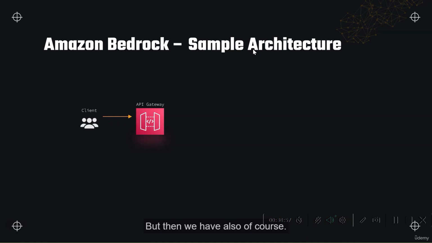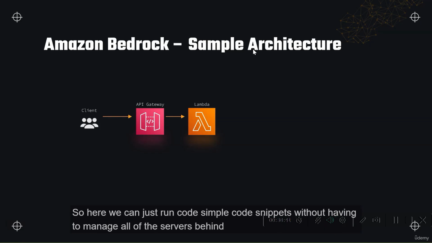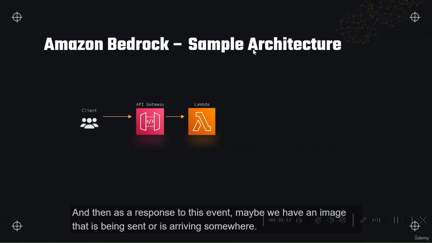Then our image can also be sent to a Lambda function. We won't cover Lambda functions in depth, but essentially Lambda is a serverless compute service. Here we can run simple code snippets without having to manage all of the servers behind it. We can execute the code just in response to an event, like for example, an image that is being sent or is arriving somewhere.